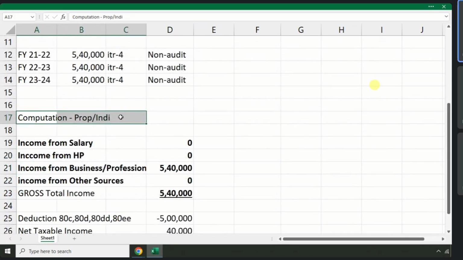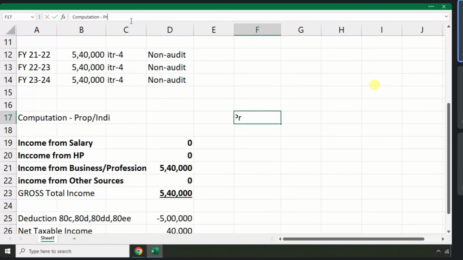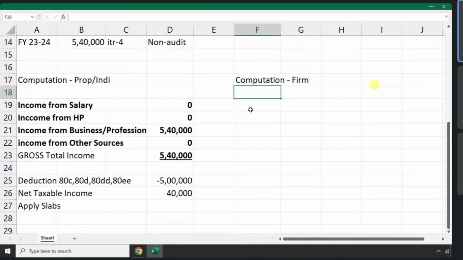Computation for proprietor. Let's say if that business belongs to a firm, will it have salary income? The firm will not have any salary income. Will a firm have any property income? Yes.